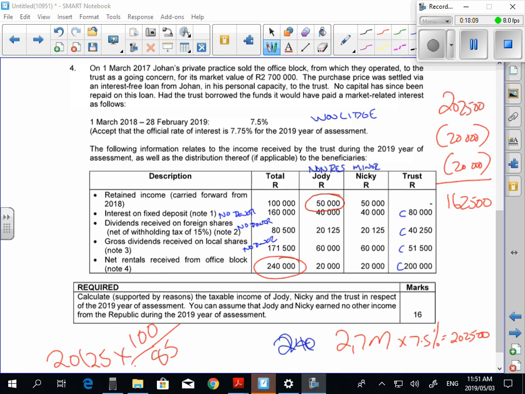So it says there, dividends received on foreign shares net of withholding tax. Does everybody see that? So you're going to say 2125 times 100 over 85. Okay? And you're going to get a gross number. Does everybody understand? But that number is irrelevant. Why is it irrelevant? Because she's a non-resident receiving foreign dividends, and what's going to happen?